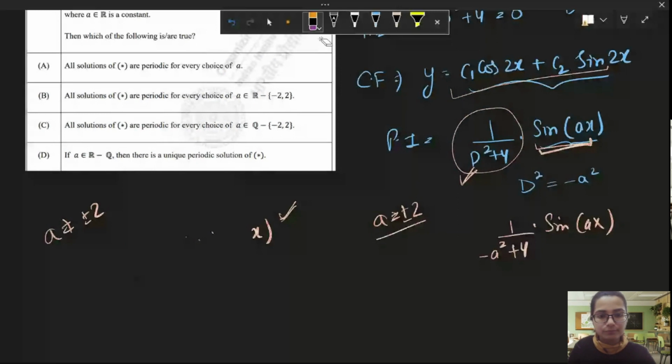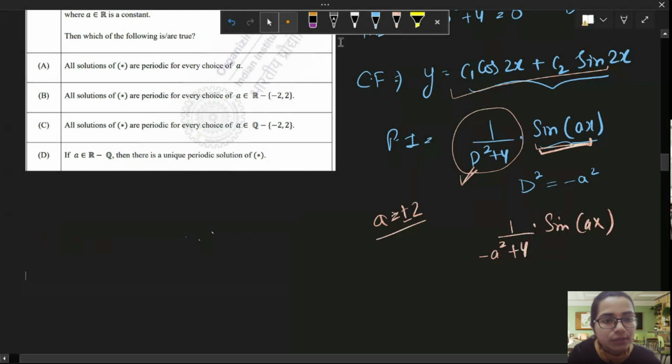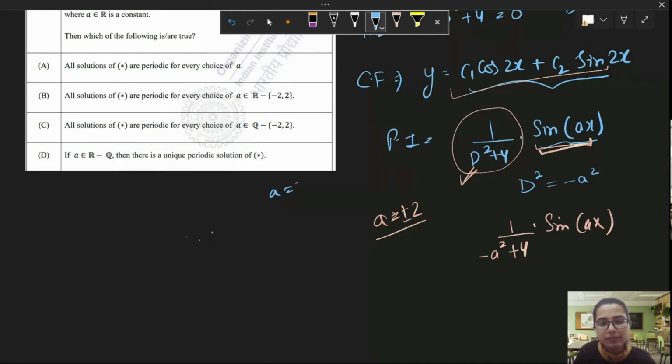Okay. Now, the next observation we should make is to start reading the options. First option says all solutions are periodic for every choice of a. This is incorrect because if we take a is equal to plus or minus 2, then solutions won't be periodic because of the particular integral that I told you. So I will discard this option. Second: all solutions are not periodic for every choice of a. Third: all solutions are periodic for every choice of a belonging to R minus 2 to 2, and a belongs to Q minus 2 to 2. And the fourth option says if a belongs to irrational, then there is a unique periodic solution.